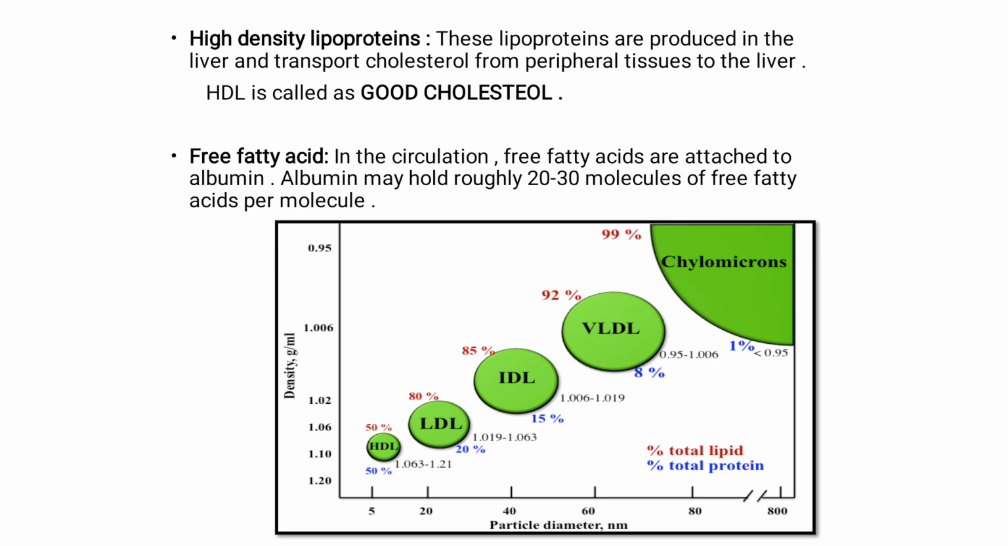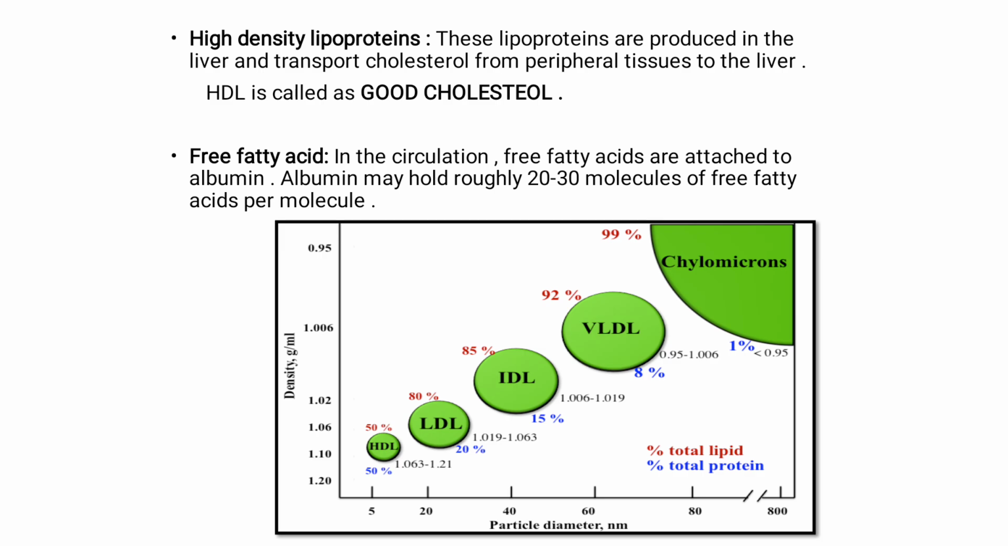High density lipoprotein, also called HDL. These lipoproteins are produced in the liver and transport cholesterol from the peripheral tissue to the liver. HDL is called good cholesterol.